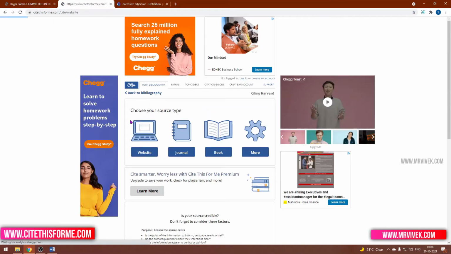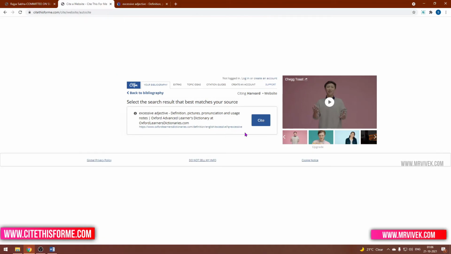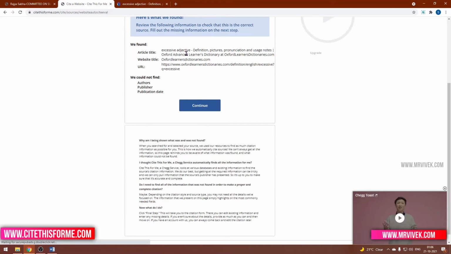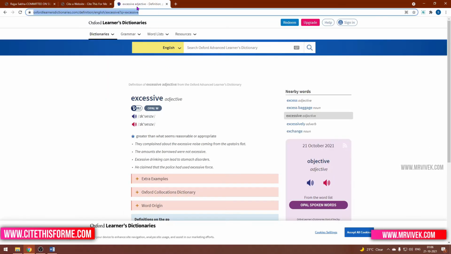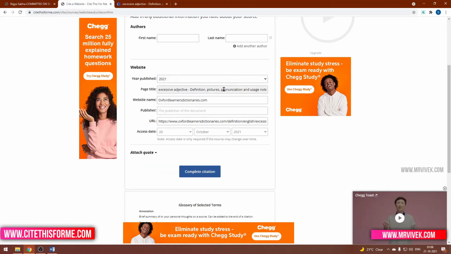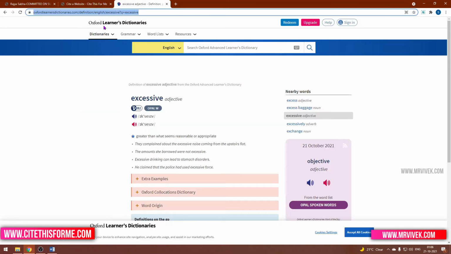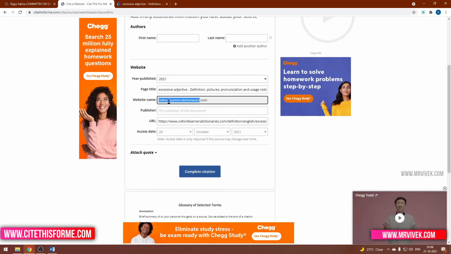Now this is from a website, so I will click on website, search. So this is all the data. I'll click on continue. Is there any year of publication? No, so I will just keep it 2021. And then the publisher is Oxford Learner's Dictionaries. So I will go to Oxford, copy this website name, and paste it here.